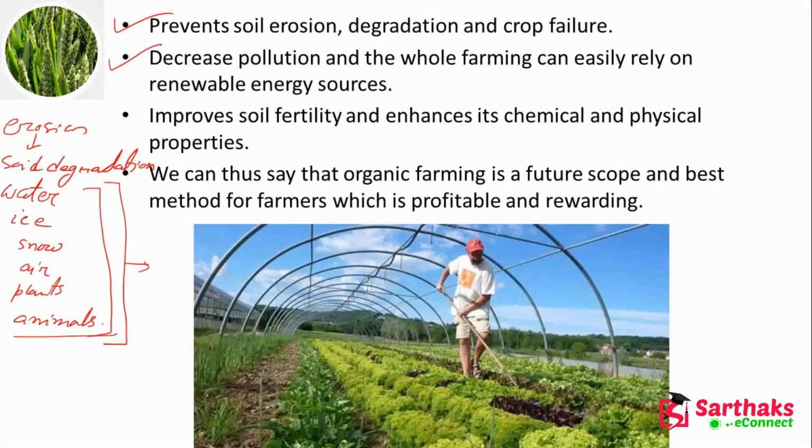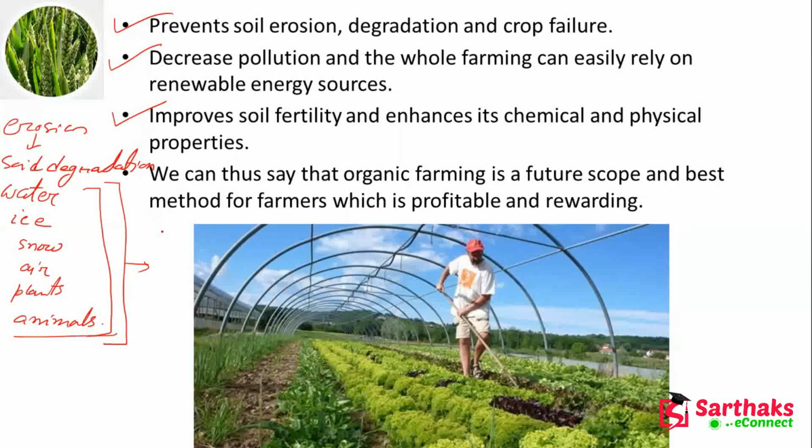So here the pollution will be less, and the farming can also rely on renewable energy sources, like it can use only sunlight. Here you can see that this is an organic farm, and sometimes they cover this with a sheet. That sheet will get the radiation from the sun and give the required warm temperature to the particular plants, and it improves soil fertility, enhancing the chemical and physical properties.